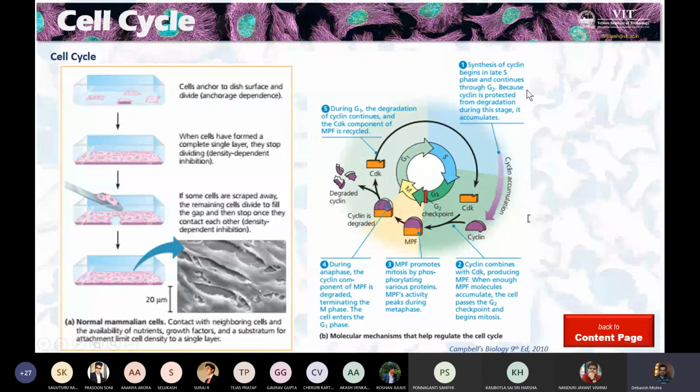The first checkpoint, of course, is the cyclin, as we just saw. These are the two proteins discussed here, MPF and cyclin. In the whole cell cycle, right from the S phase itself, the cyclin will start accumulating. Other than synthesizing DNA, the cells also keep on accumulating cyclin protein. That means the DNA responsible for the cyclin gene is functioning. And probably after that, one pair of DNA will be there, so more cyclin can be produced also.